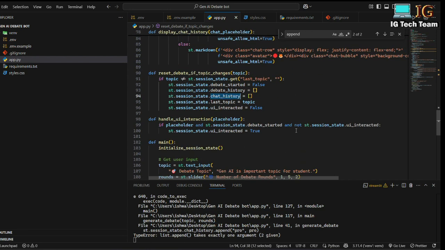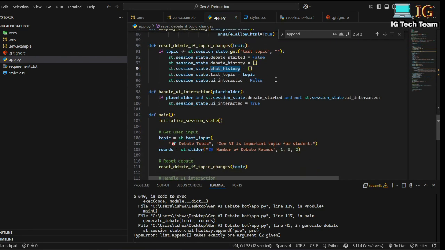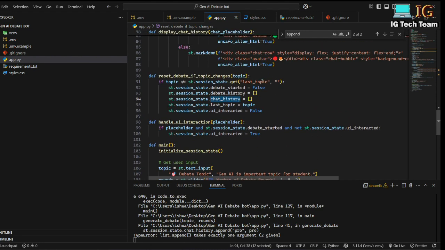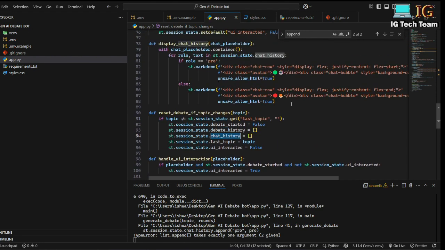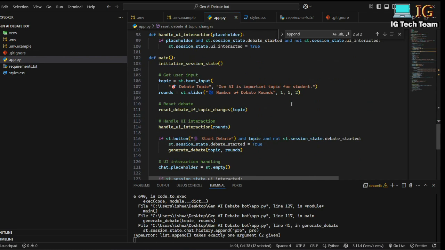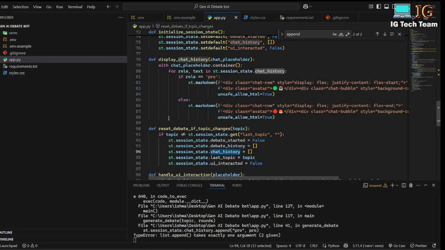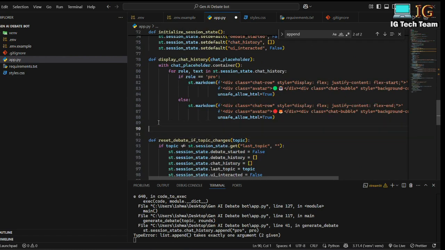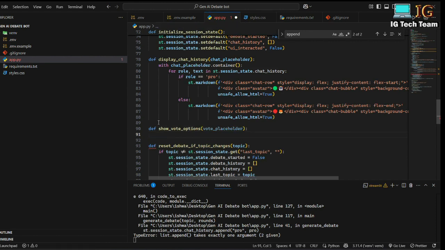Now next one is, as I have already mentioned, that there is one feature to vote the bot. That means there is a vote section. So for that, suppose I'm going to make one function here, def show vote option, and I will be having a vote placeholder here as the parameter, and this will be a radio button.